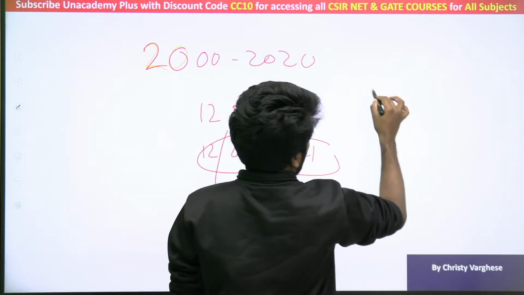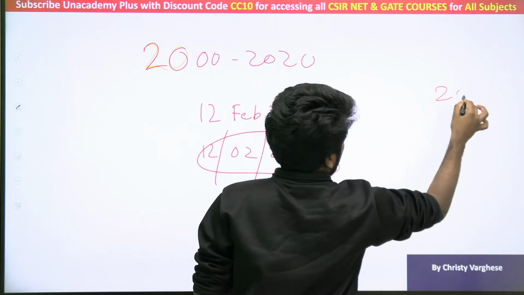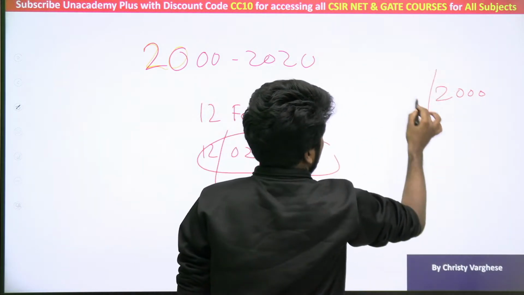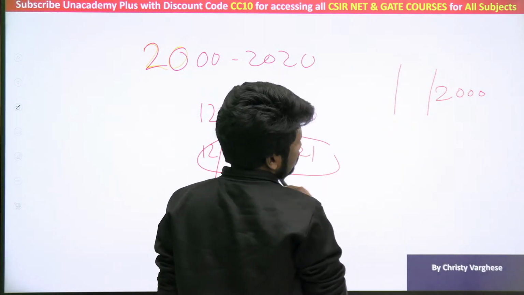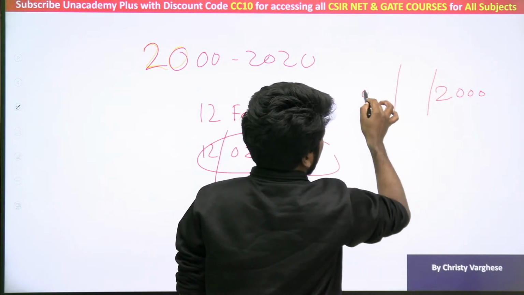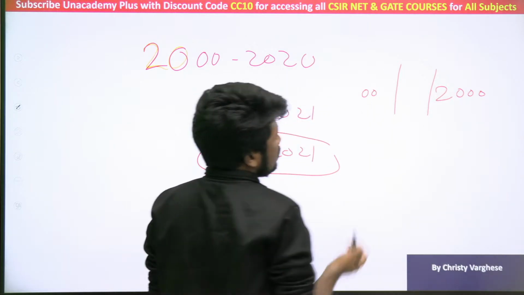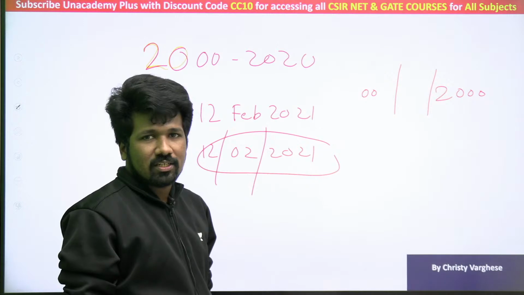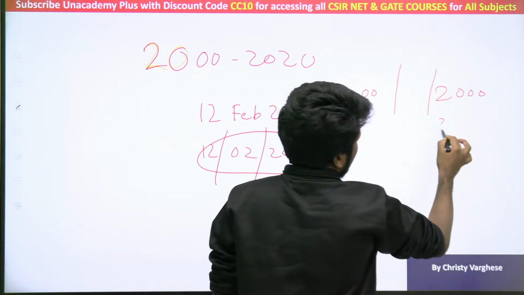Is there any date possible with 2000? So 2000 will be written as the date. The month is here, the day is here. For this to work, here you should get 00. A 00 date is not possible. So with 2000 you cannot consider any such date. Are you all understanding? So let us try with 2001.